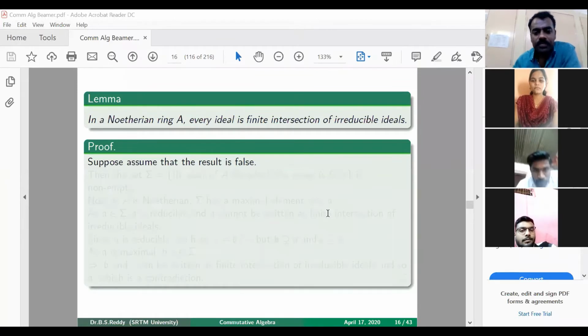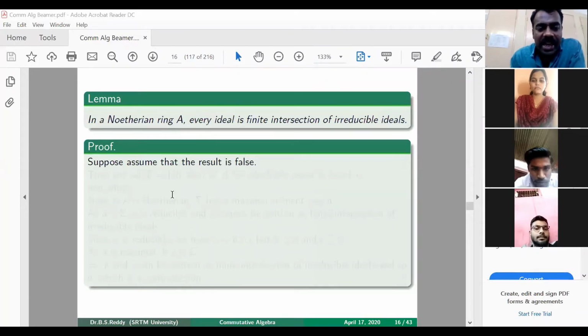So start with any ideal. We want to prove that that ideal can be written as a finite intersection of irreducible ideals. So assume that that is not true. That means there exists at least one ideal which cannot be written as a finite intersection of irreducible ideals. Is that clear?